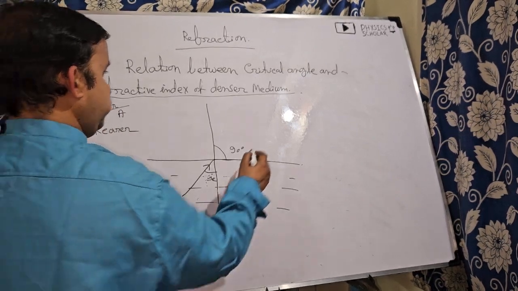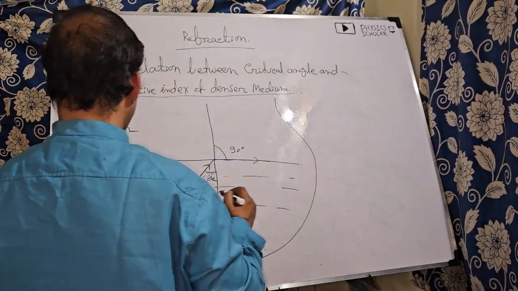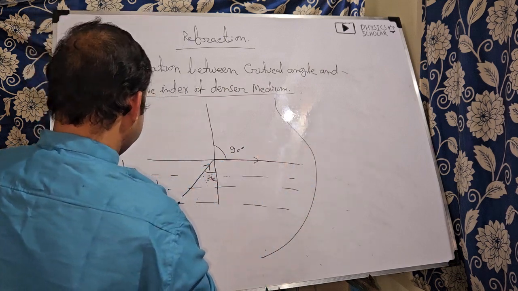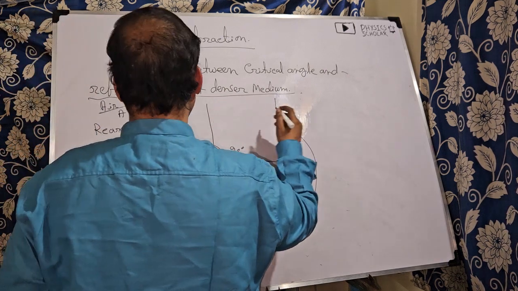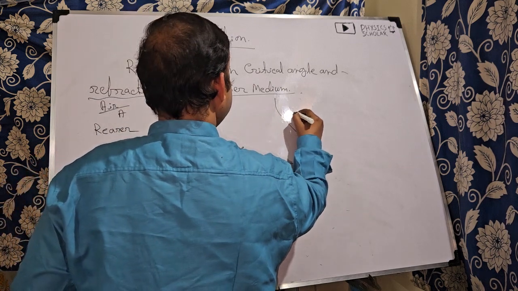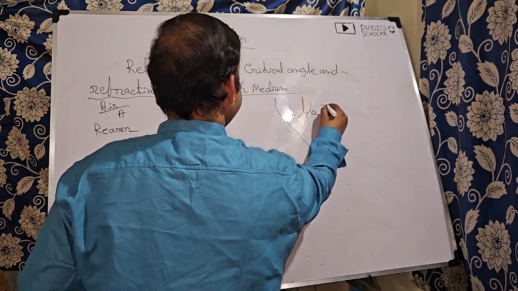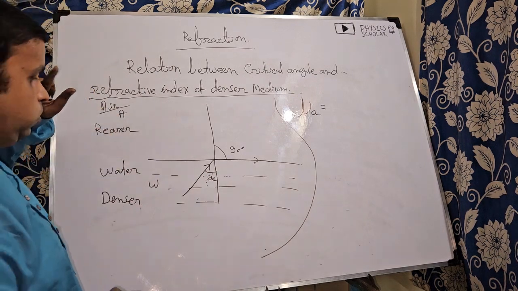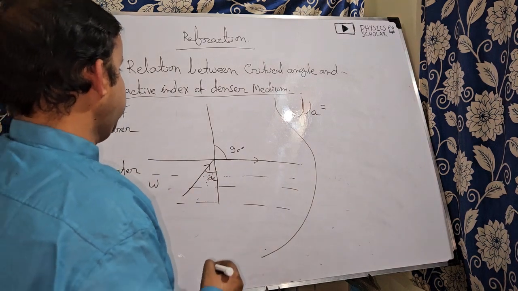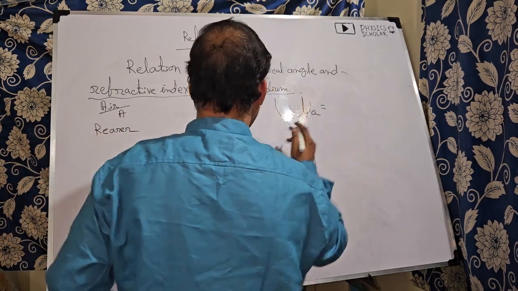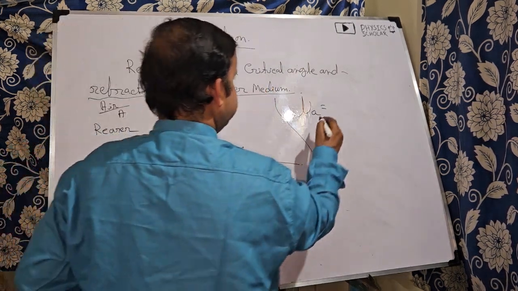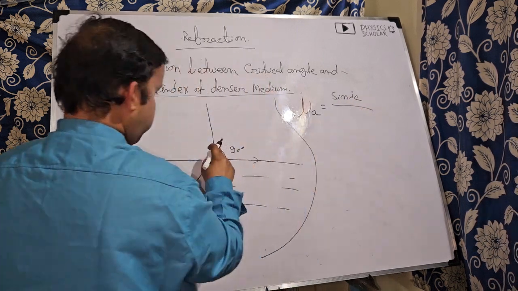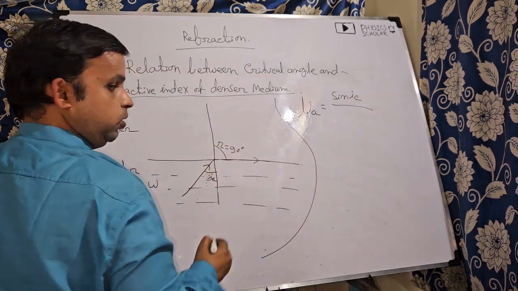As light is going from denser to rarer, W mu A, that means refractive index of air with respect to water, is sin I, here IC, so sin IC divided by sin R, where R is equal to 90 degree.